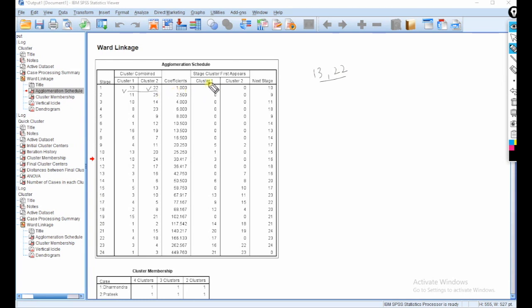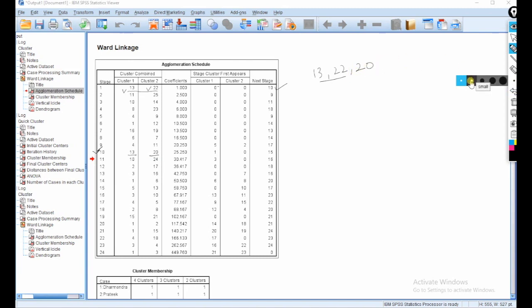Okay, so here the stage cluster first appearance: this particular respondent number 13 earlier was not a member of any cluster, and this 22 also, because we are combining first time, and the next stage means 10. What does it mean? 10 means we will select the respondent number 10. Okay, in 10, in the first cluster 13, adding another person number 20. So here I am writing 20.